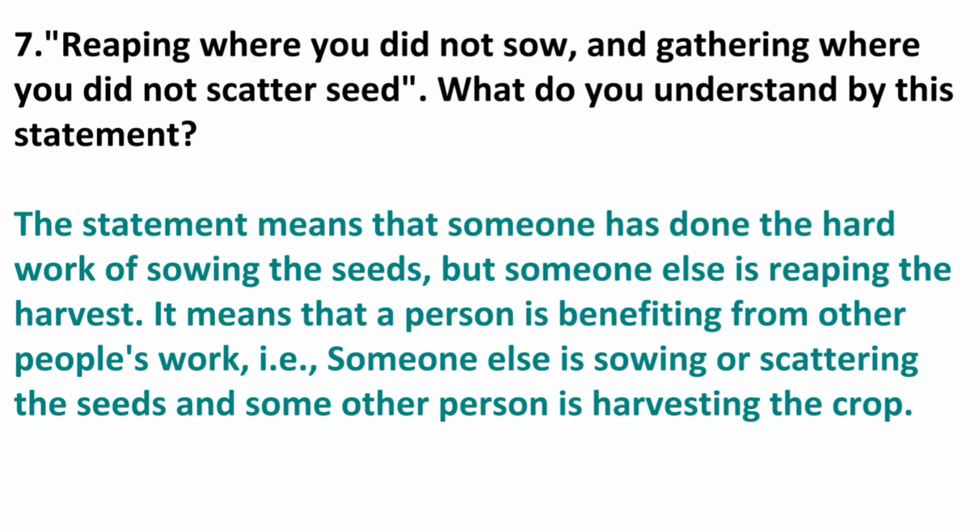Seventh question: reaping where you did not sow and gathering where you did not scatter seed. What do you understand by this statement? Answer: the statement means that someone had done the hard work of sowing the seeds, but someone else is reaping the harvest. It means that a person is benefiting from other people's work. Example: someone else is sowing or scattering the seeds, and some other person is harvesting the crop.